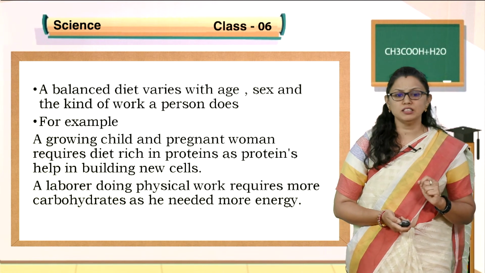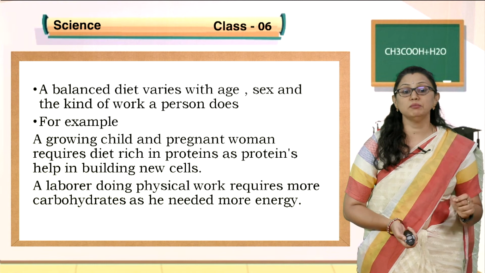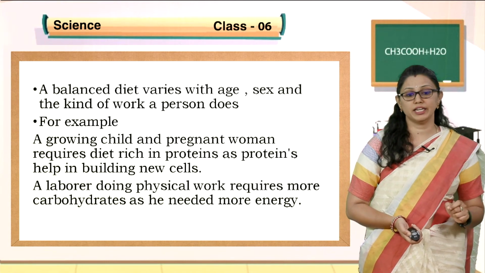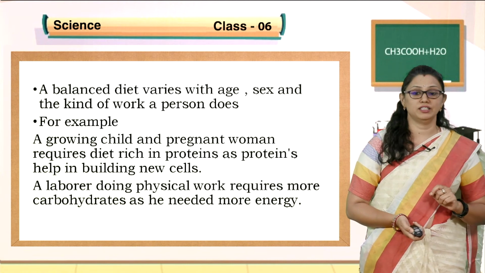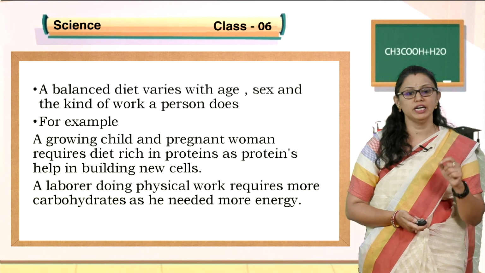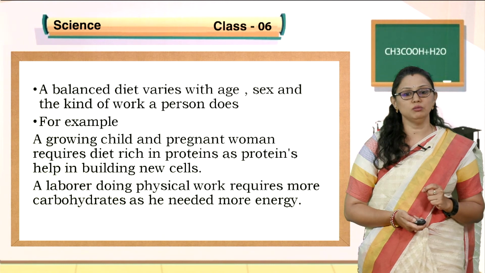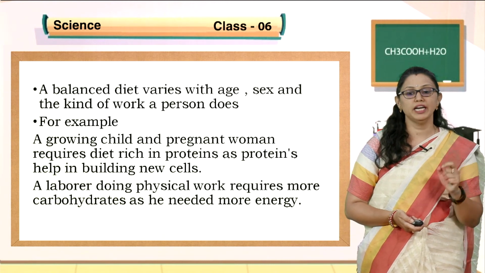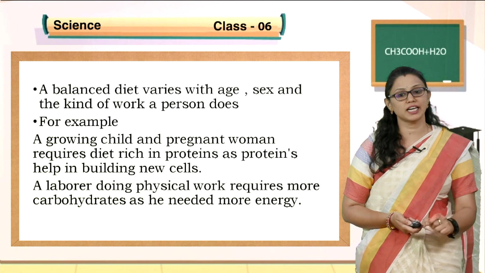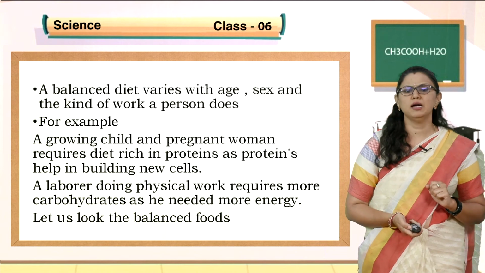A laborer doing physical work, who is working in a construction field, requires more carbohydrates as he needs more energy. So, if a growing child or a pregnant woman takes more carbohydrates, will the child grow more? No. So, that is why the balanced diet varies with age, sex and the kind of work of a person. Let us look at the balanced food.